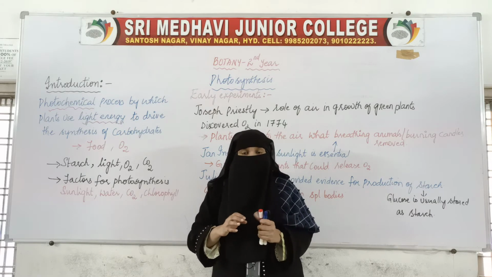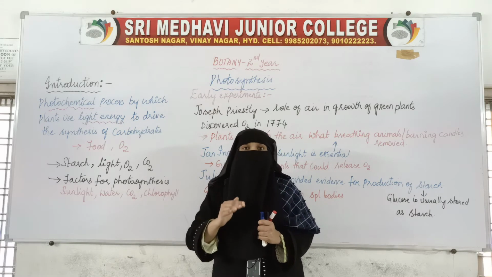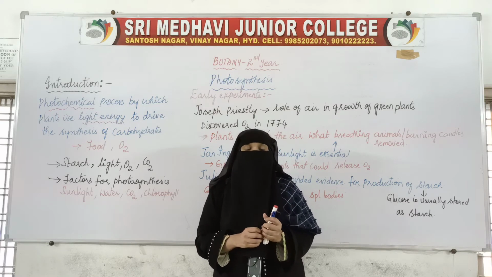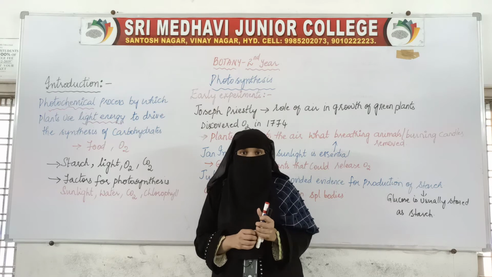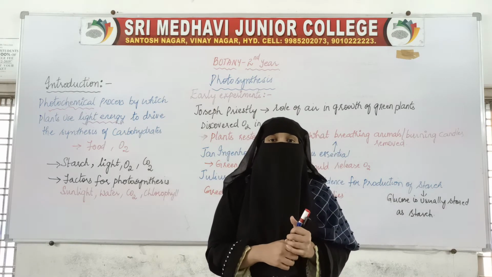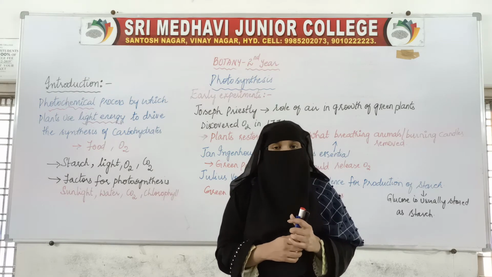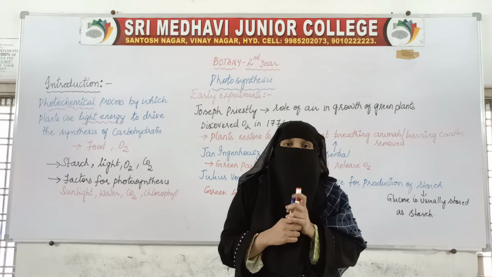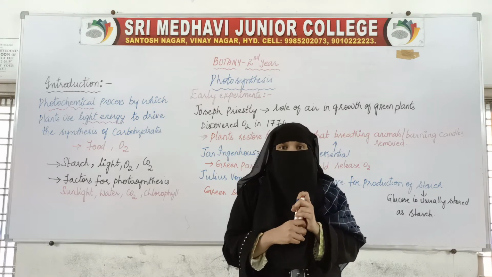We can say that photosynthesis is the basic life process where we get the food material, which is very much required for the survival of plants as well as all the other living organisms.